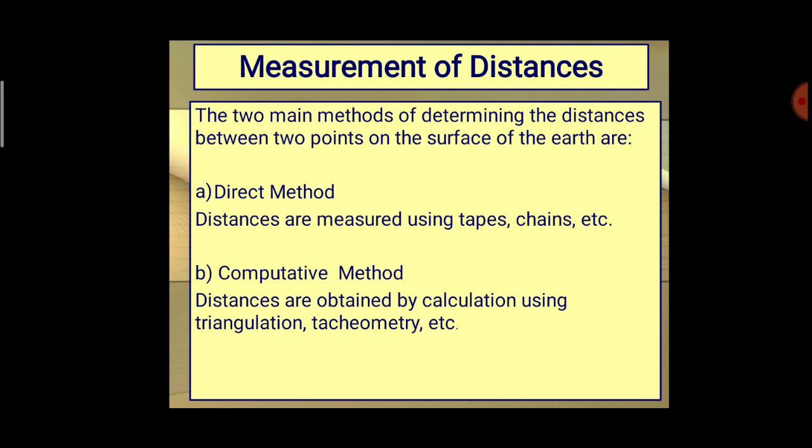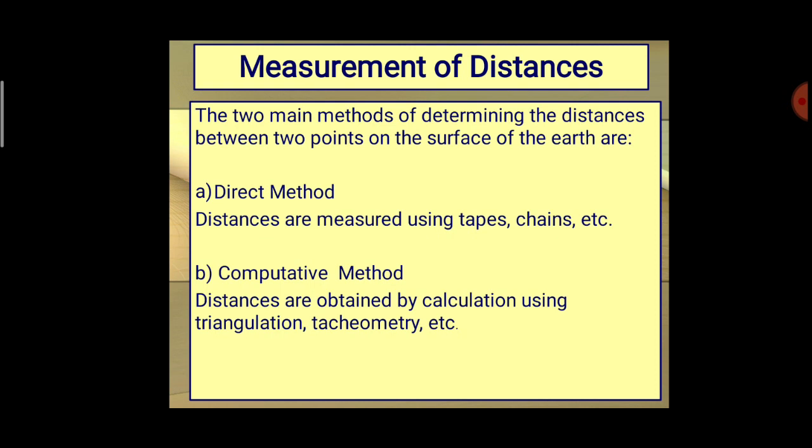From the direct method, we can easily determine the distances with the help of tapes or chains. Normally we measure distances with tapes or chains.